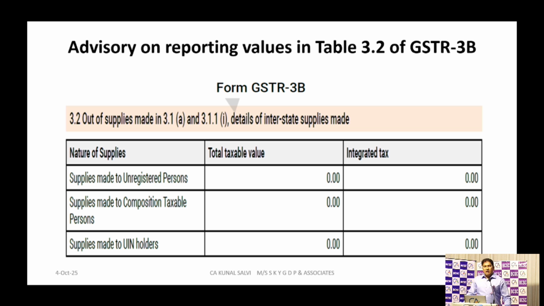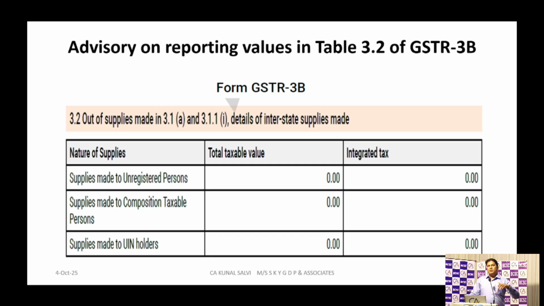One more advisory they have come up with is for table 3.2 blocking. GSTR 3B table 3.2 is regarding reporting of supplies to unregistered persons, supplies to composition taxable persons, and supplies to government agencies or government departments. These three transactions you have to report in table number 3.2 of your GSTR 3B.